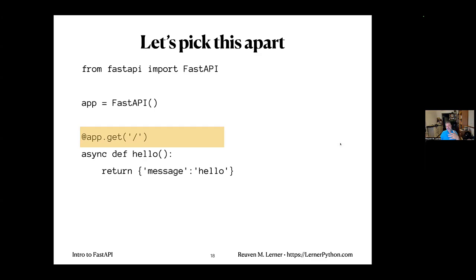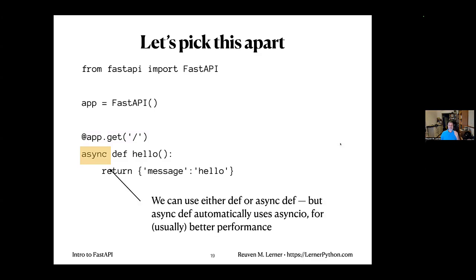So if someone does get /, in this particular case that would be the root, the index of my website, then basically they're going to be able to run this function. And what does this function do? Well, this function says hello, but it's not a regular function. It's an async function. It's going to use asyncio. Now, you don't have to say async def, but it's pretty common to do that because you get a lot of speed advantages. If you define your function as async def, then FastAPI knows what to do, and it'll queue it up on the event loop, and then it will run, sort of not in parallel with, but alongside all of the other async defs that you have.